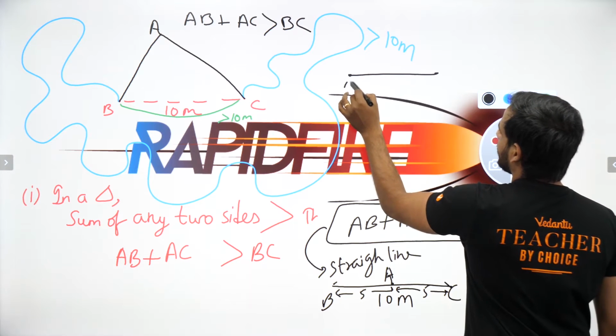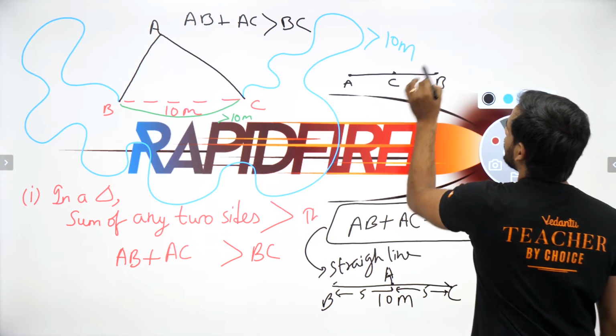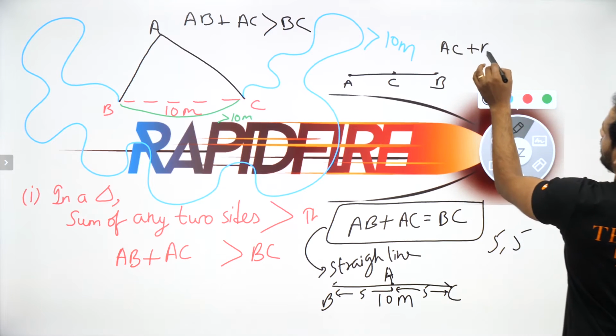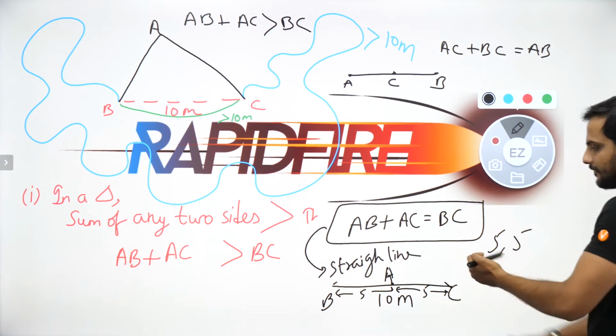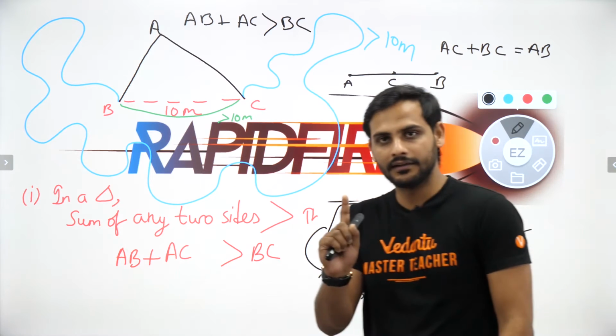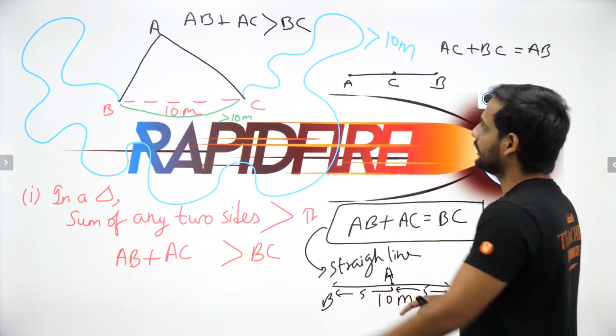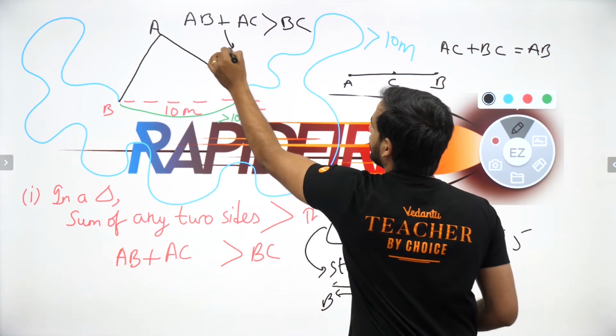Suppose it is a straight line A, B, and let us say this is C. You know that AC plus BC is equal to AB. So when the sum of two sides, 5 and 5, is equal to 10, that is not a triangle, it is a straight line. So when it is greater, you are getting a triangle.